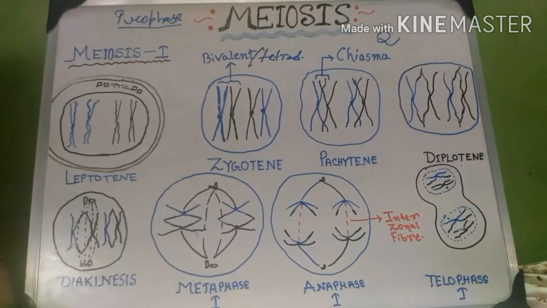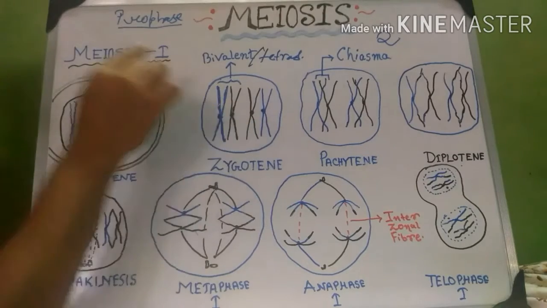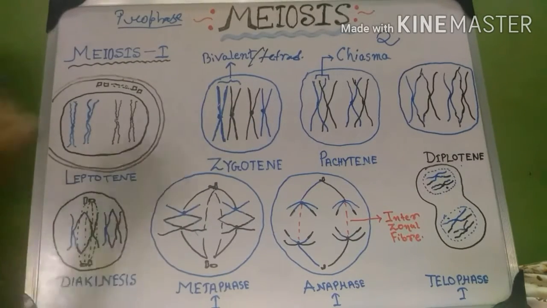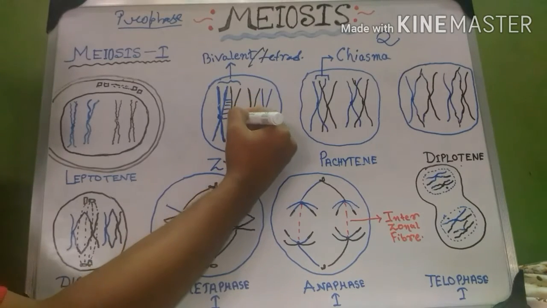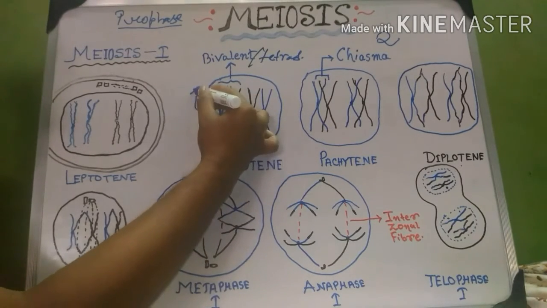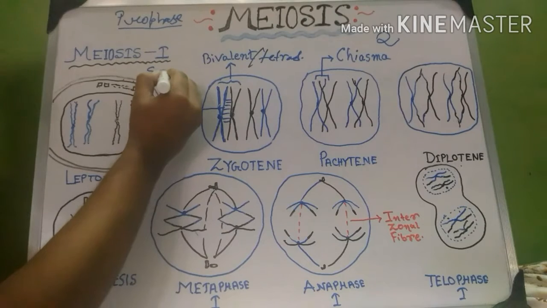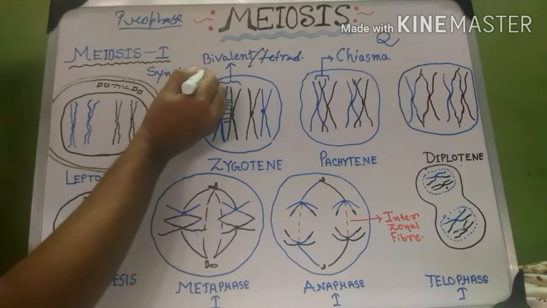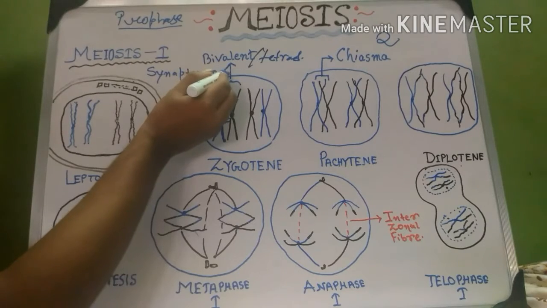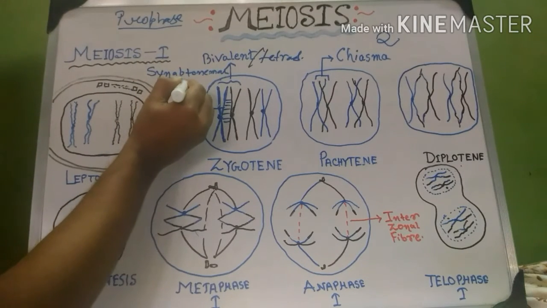These bivalent chromosomes are connected with each other by a protein-like structure known as the synaptonemal complex.